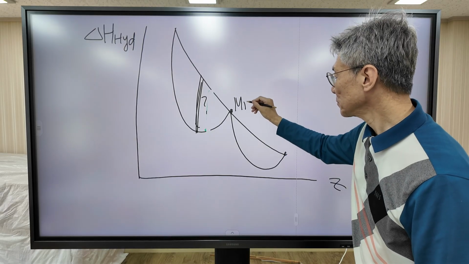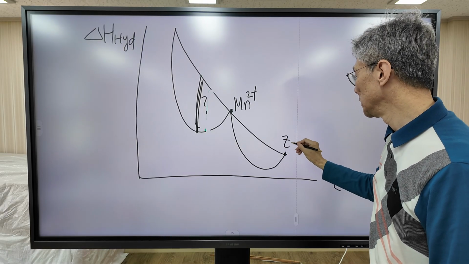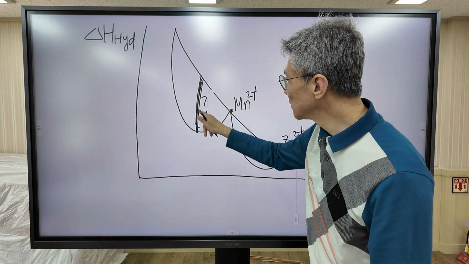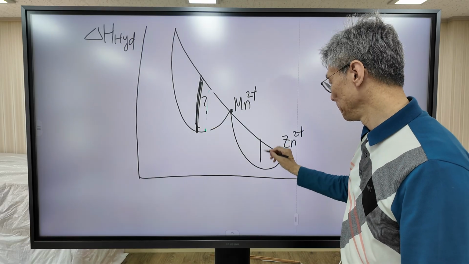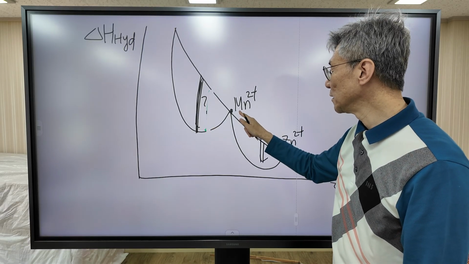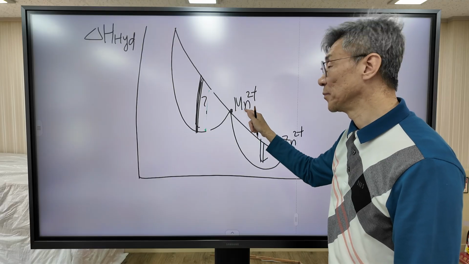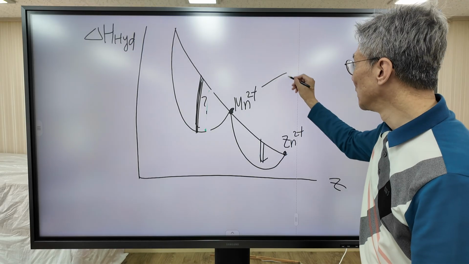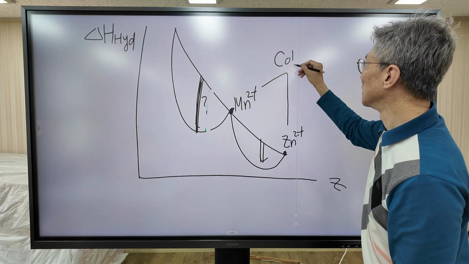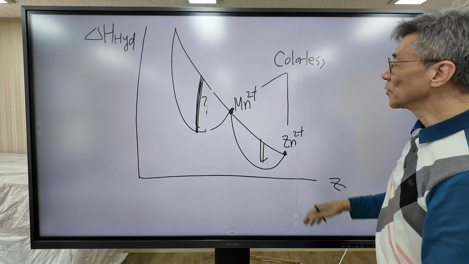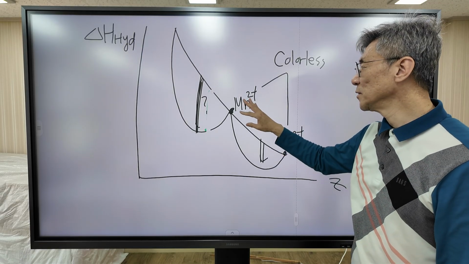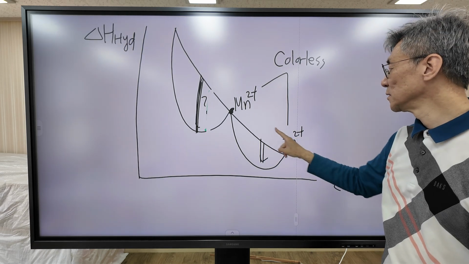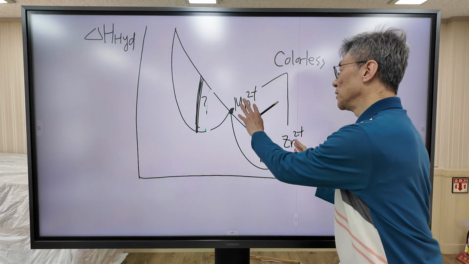And this point corresponds to manganese 2+ and zinc 2+. So we are going to explain how to explain the additional stabilization effect and why the additional stabilization effect disappears for manganese 2+ and zinc 2+. And furthermore, these two complexes are colorless. Most transition metals, once a coordination complex forms, show color, but manganese 2+ and zinc 2+ are colorless. Why are these two complexes colorless?